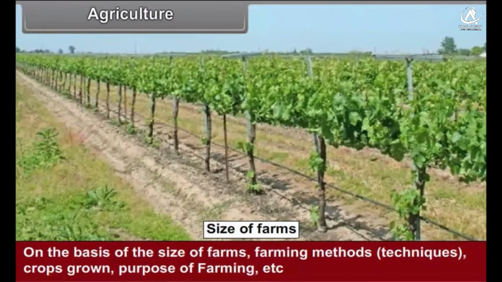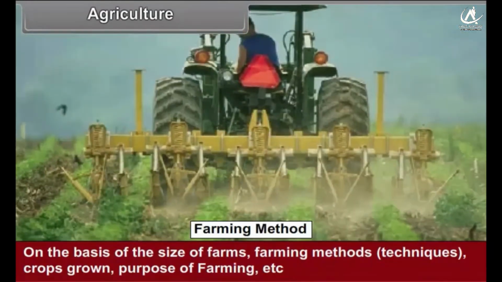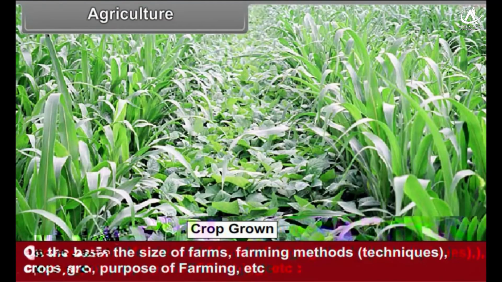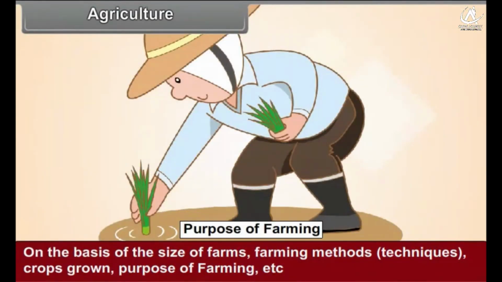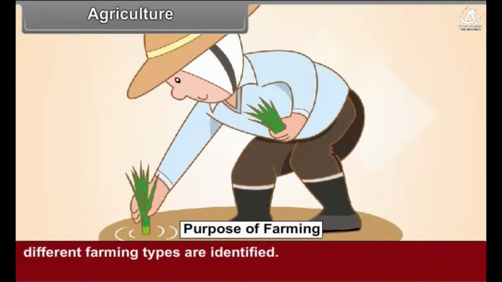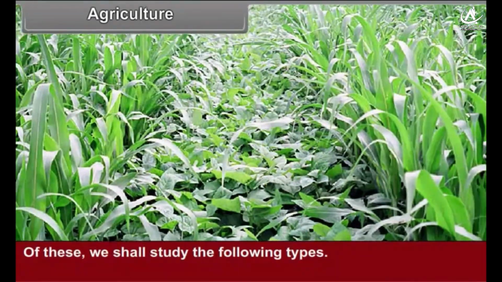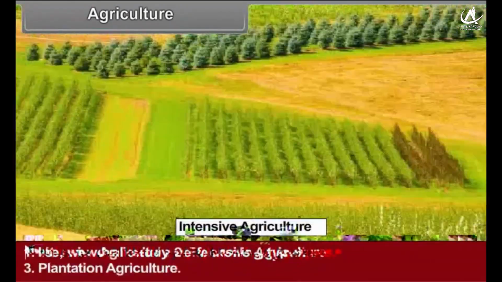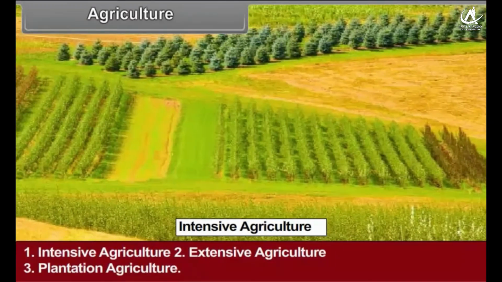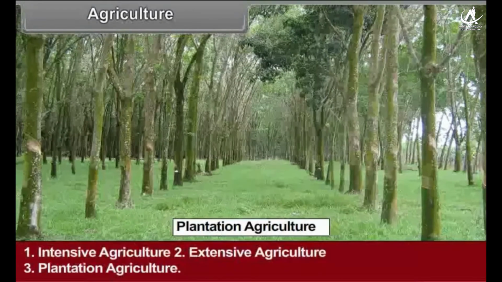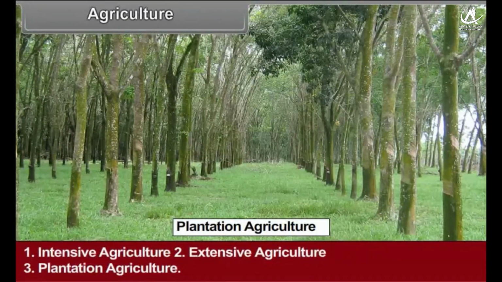On the basis of the size of farms, farming methods, that is, techniques, crops grown, purpose of farming, etc., different farming types are identified. Of these, we shall study the following types: intensive agriculture, extensive agriculture, plantation agriculture, see figure 13.2.